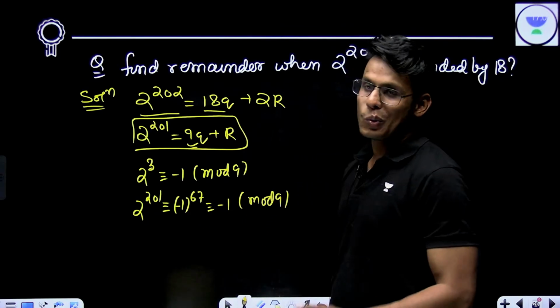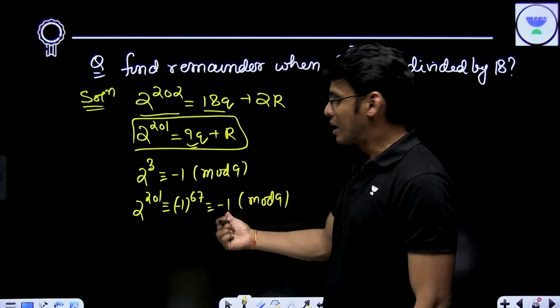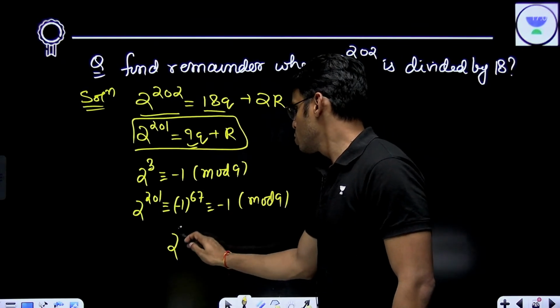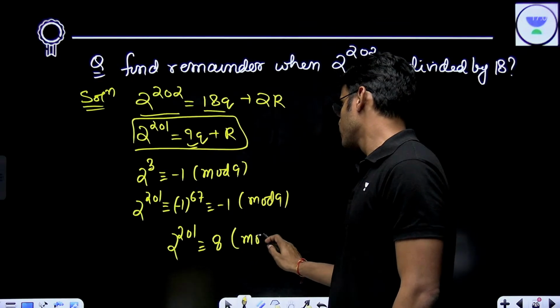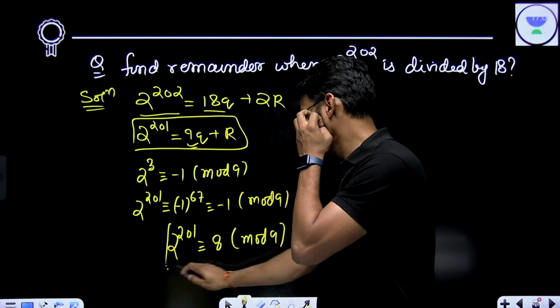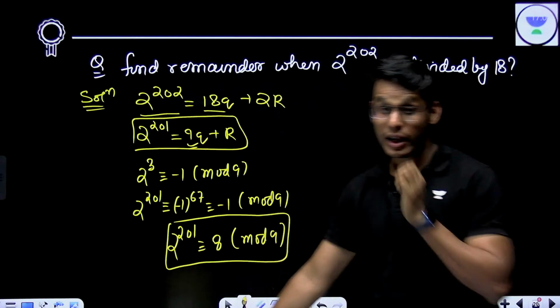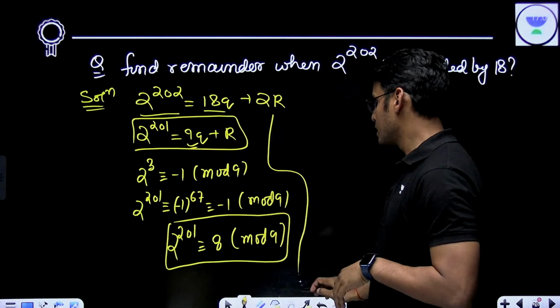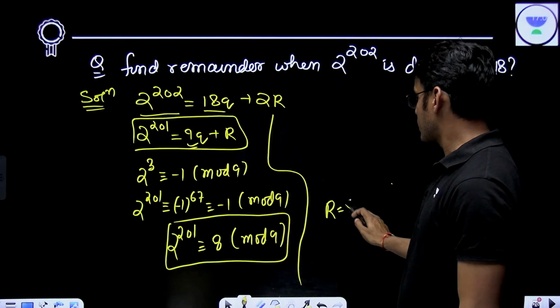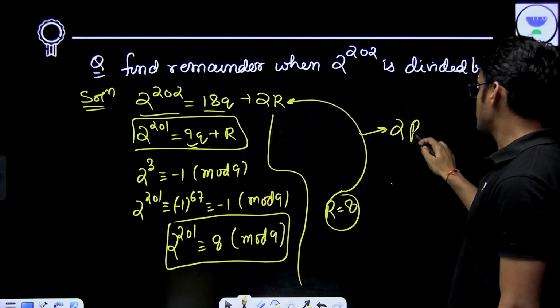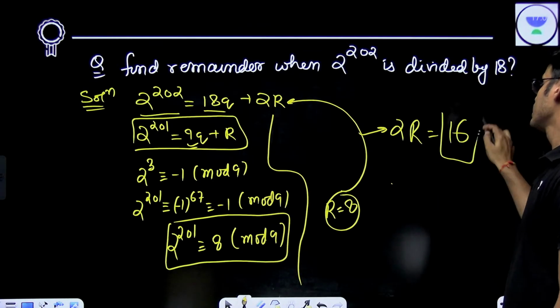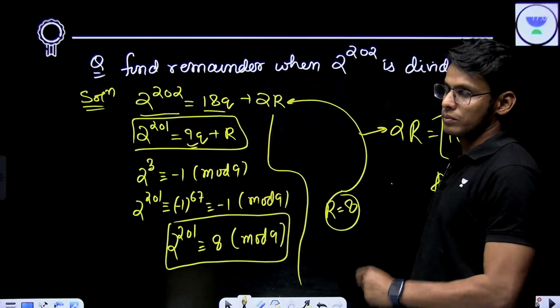Now you can imagine this thing. The remainder cannot be negative, which means 2 to the power 201 is congruent to 8 mod 9. Which essentially gives me r to be 8. Now my original remainder was 2r. This gives me 2r as 16, which is my final answer. So very good, Hamad.